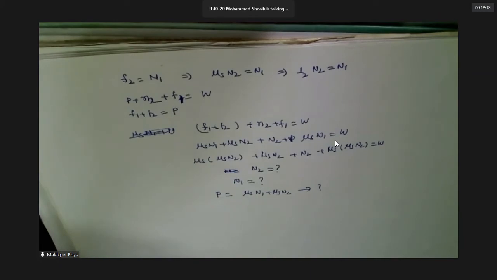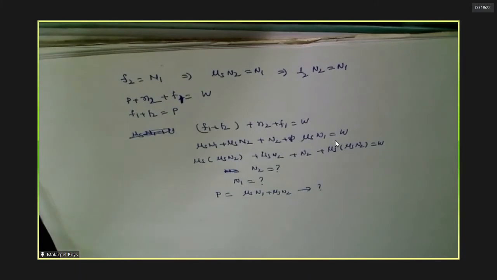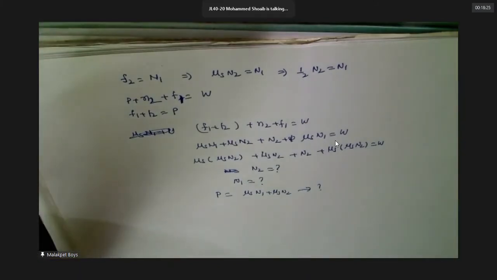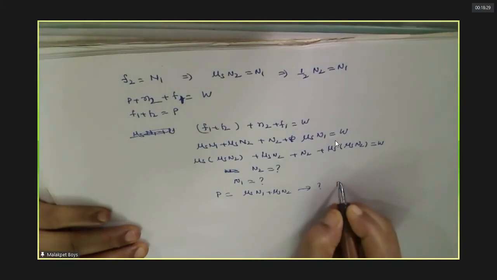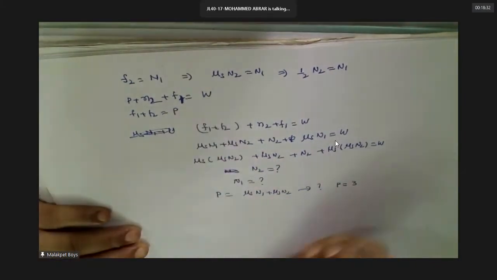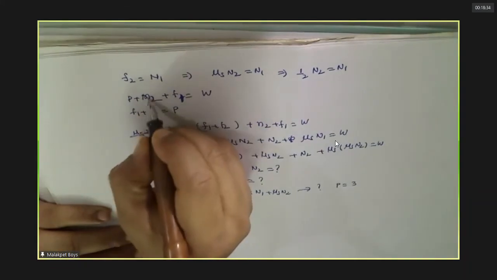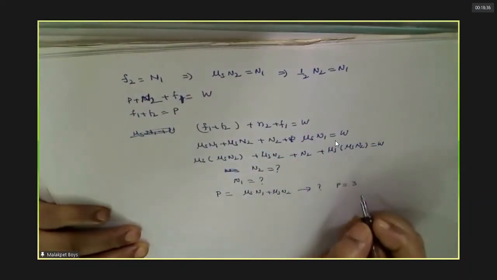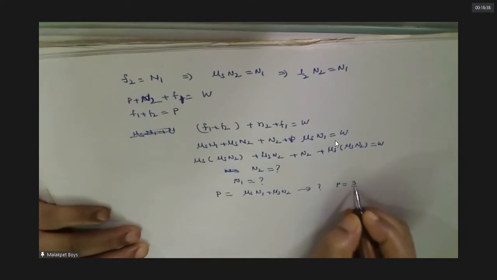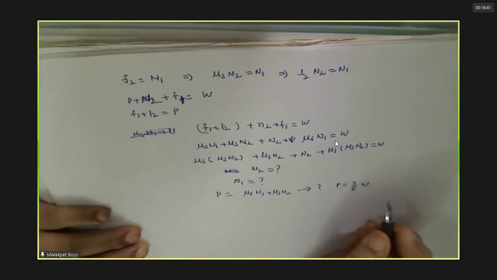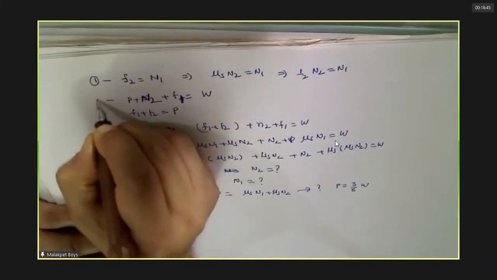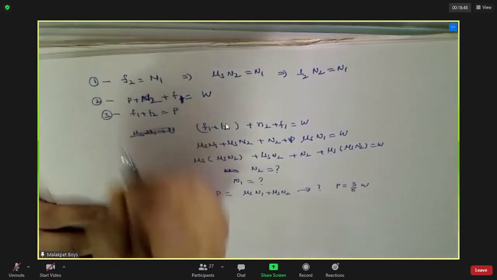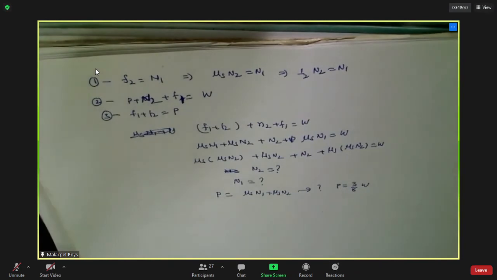Sir, P equal to 3W by 8. Right. What is in the second line? P plus N2. Man, already you wrote the same previous equation I wrote. Nothing else. What you got previously? Three equations, 1, 2, 3. You got now. Sir, after that you should do, man. Again, you should not look at this. Once idea is given, they have to do it.